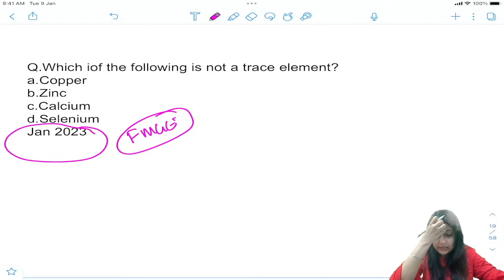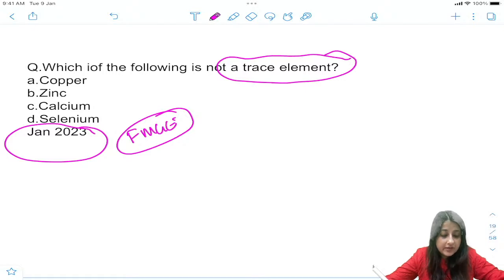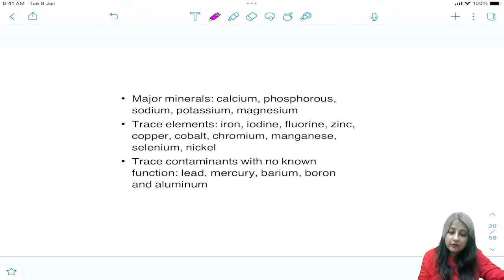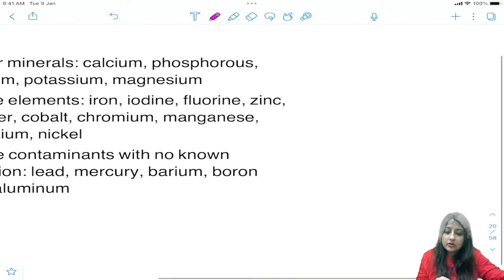कब लूँ? अच्छा, anyways, which of the following is not a trace element? Not a trace element. Very good. Now you all know calcium, but let us just revise. So you'll just see a slide over here with me, guys. Okay, so look at this slide.